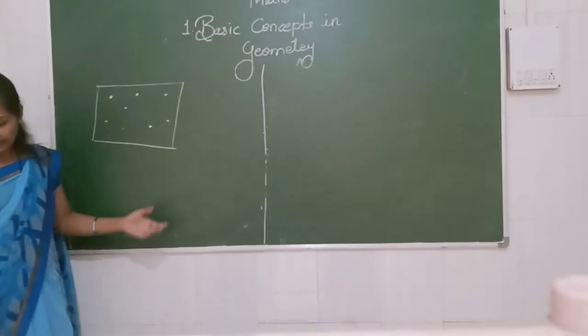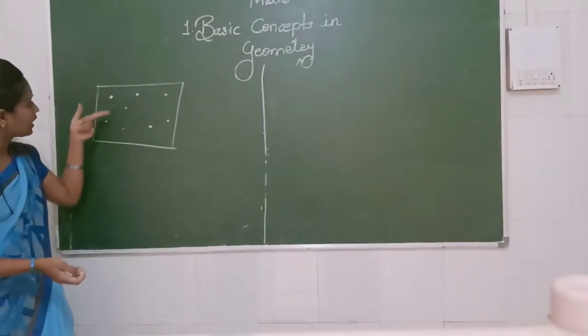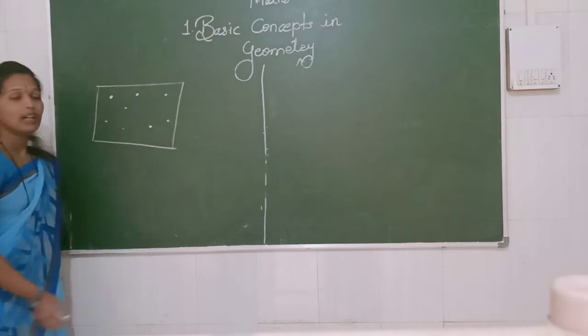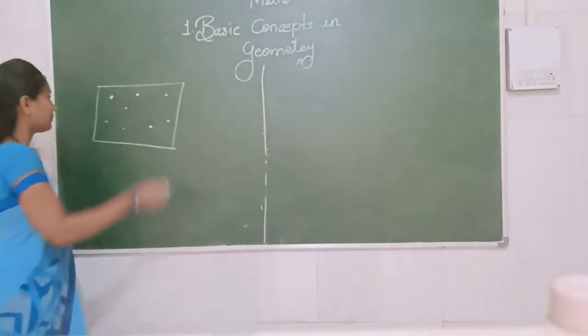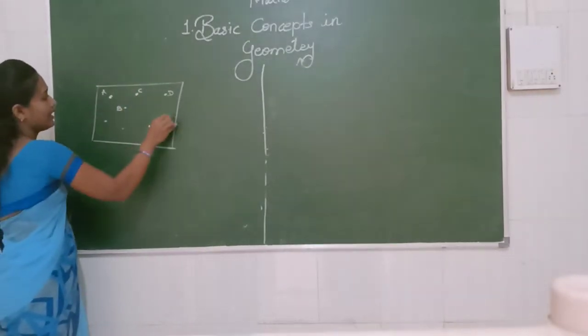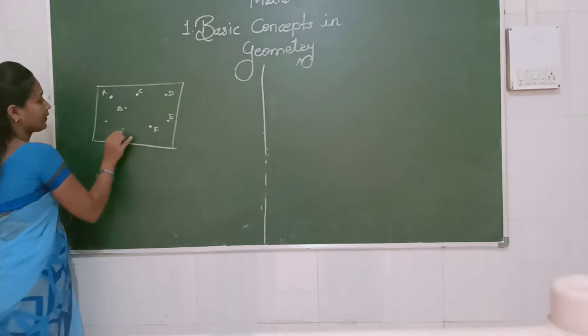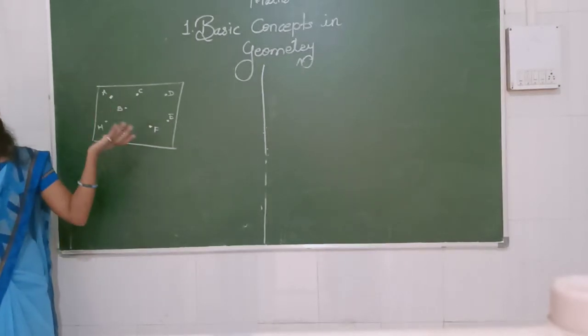Dots are given in this way. So there are dots. How many, count them: 1, 2, 3, 4, 5, 6, 7, 8. Eight dots are given in front of you. We can easily give them names also: A, B, C, D, E, F, G and H.